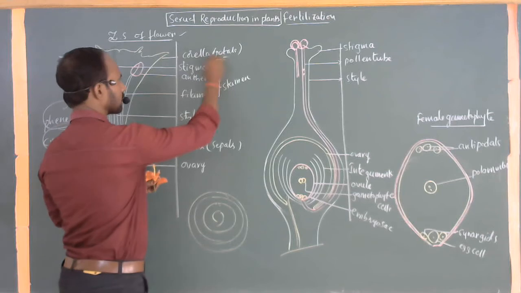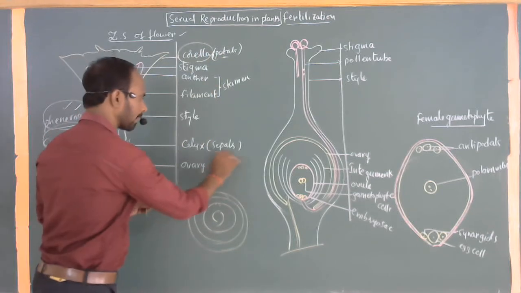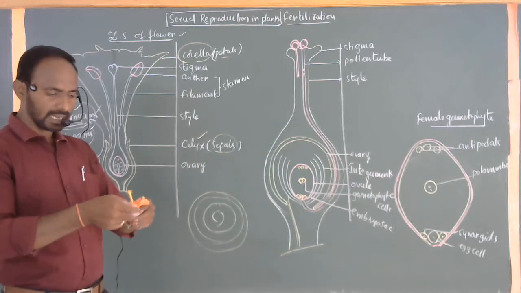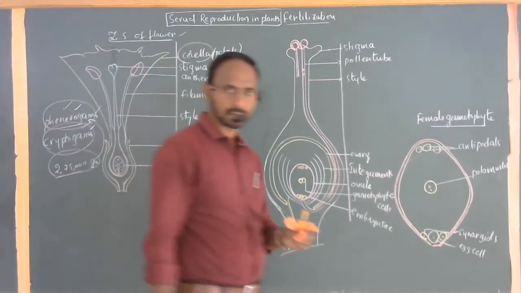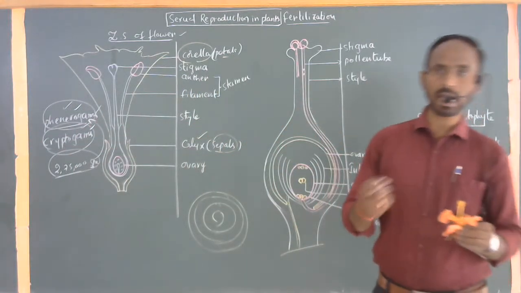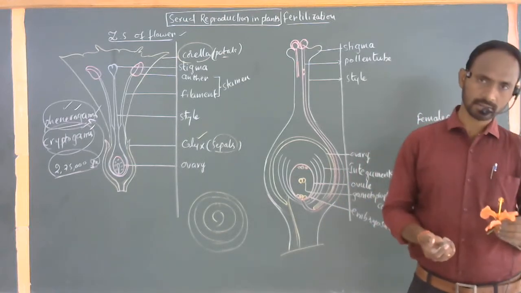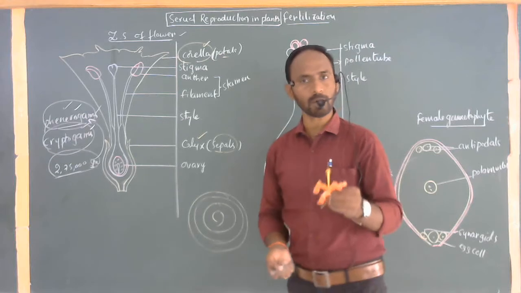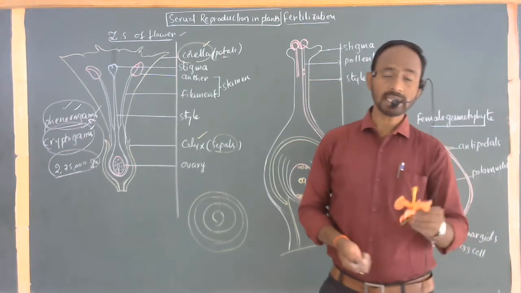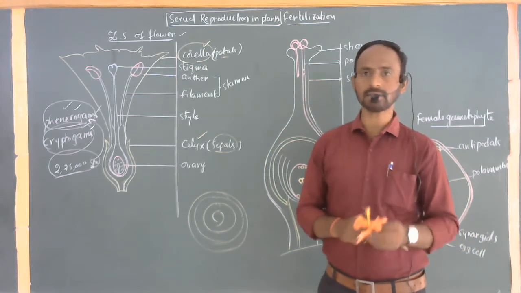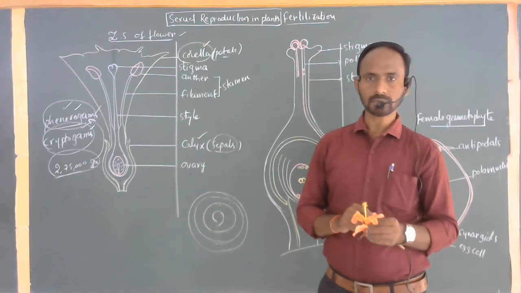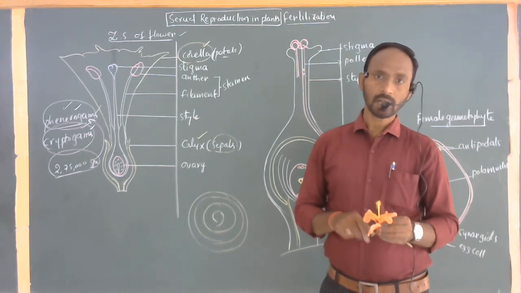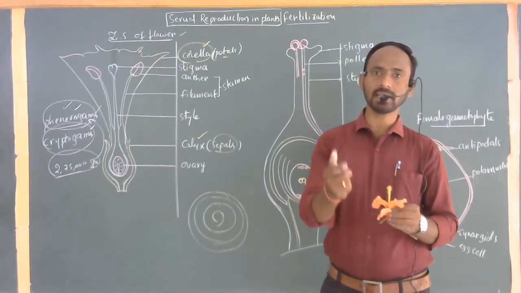A group of petals together is called as a corolla. A group of sepals together is called as a calyx. Clear, you know? So a group of petals may be bright in colors. Sometimes these petals may also have fragrances. The importance of the corolla or petals is to attract the insects for the process of pollination. Some insects may be attracted towards their colors, towards their fragrances. The flowers which bloom during the night time have fragrances. The flowers which bloom during daytime have bright colors.